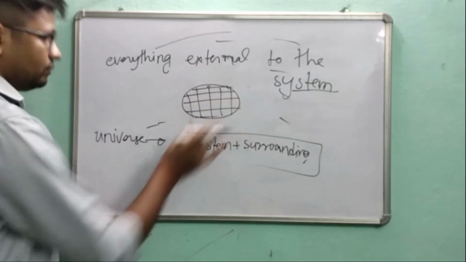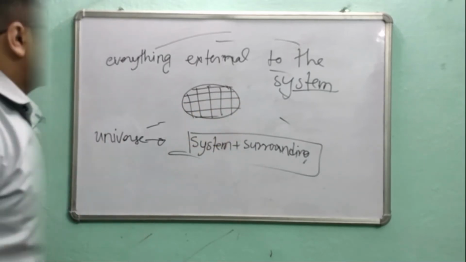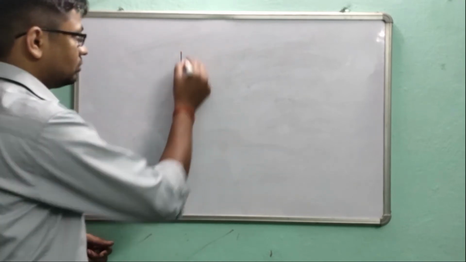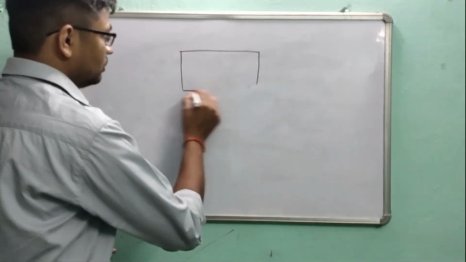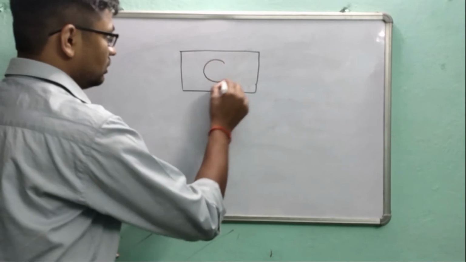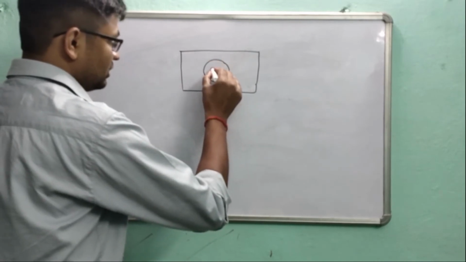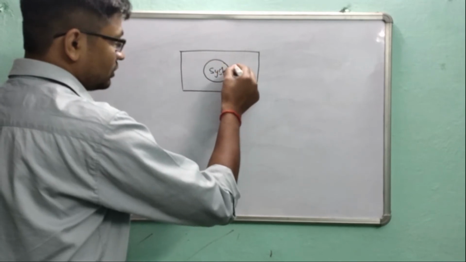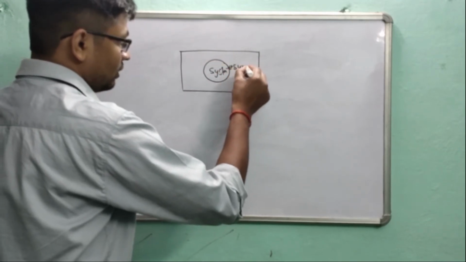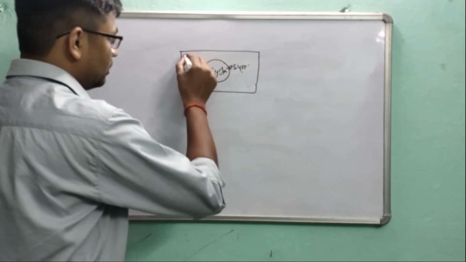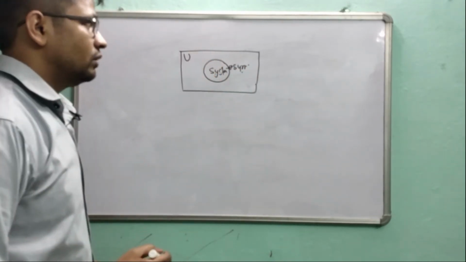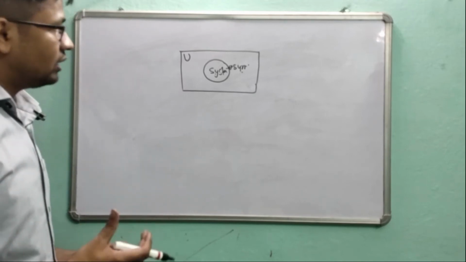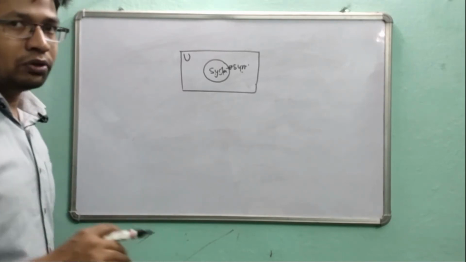So this is the system. We can show this in the form of a set. This is the system, and everything external to the system is called surrounding, and surrounding plus system is called universe. Okay, I think you have understood what system, surrounding and universe are. There is nothing beyond the universe.